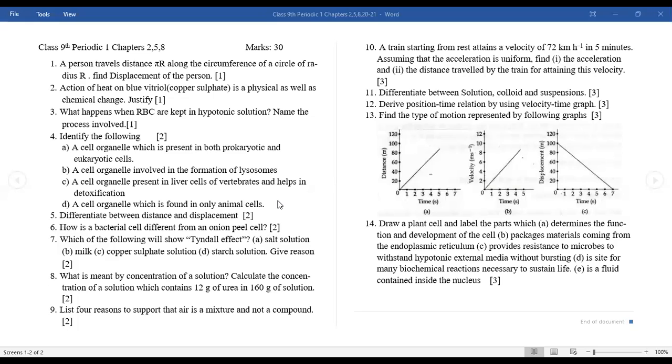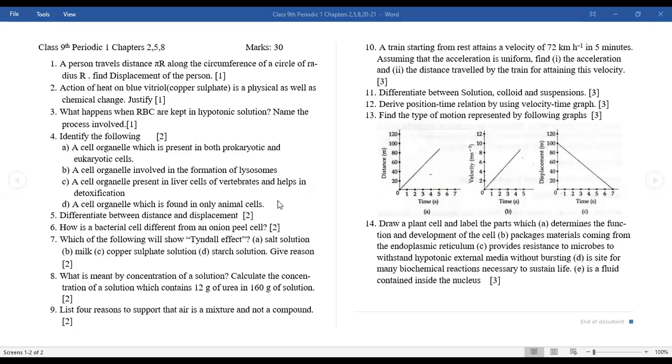The cell organelle involved in the formation of lysosomes: Golgi apparatus, Golgi bodies. A cell organelle present in liver cells of vertebrates that helps in detoxification: SER, smooth endoplasmic reticulum. A cell organelle found only in animal cells: centrioles, or you can write lysosomes.